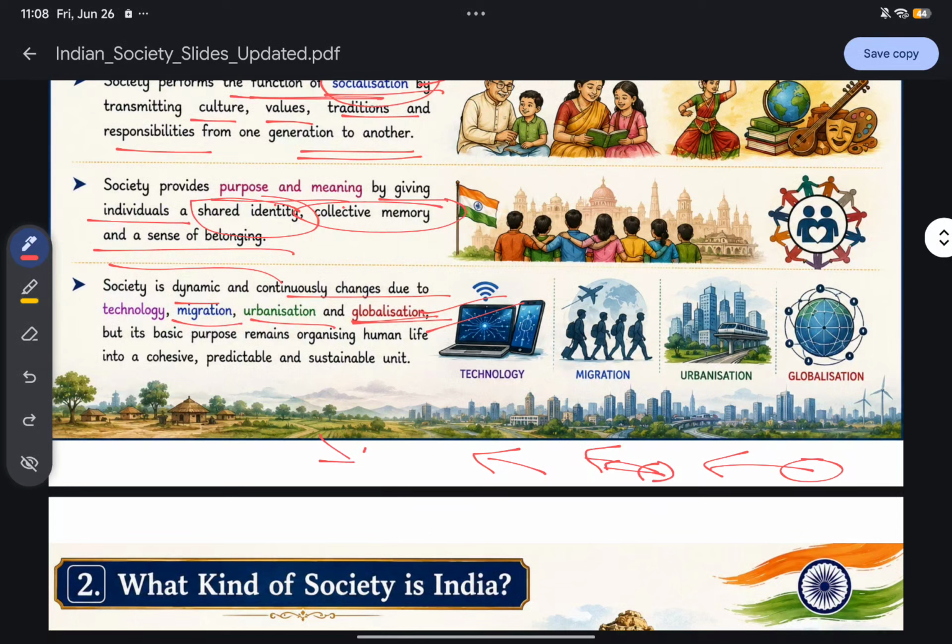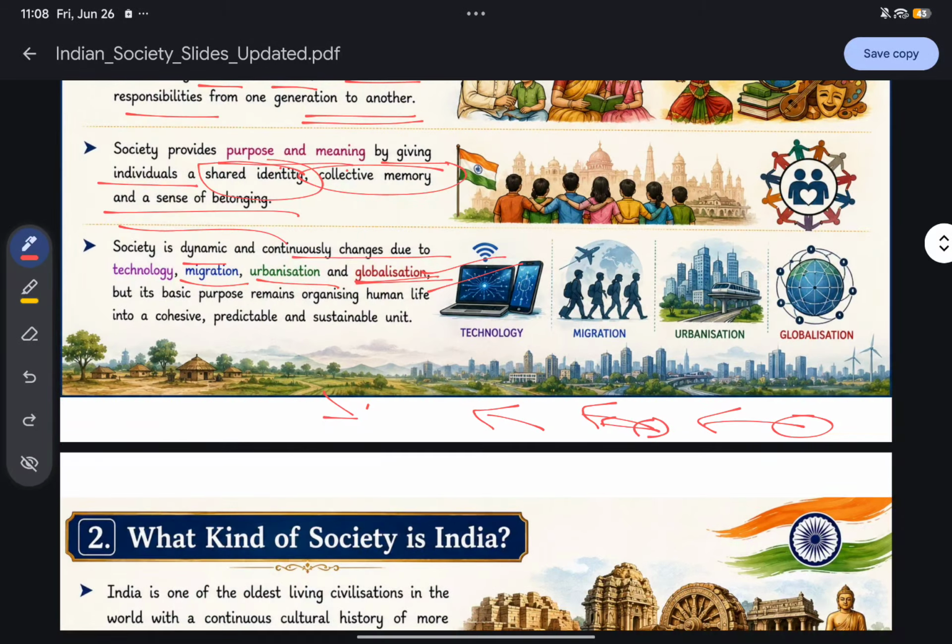And now the whole Delhi population, the majority of the population, is celebrating the festival of Chhat Puja of Bihar and UP. So that's why I'm saying the society is dynamic, society is continuously changing. Why? Due to globalization, urbanization, migration, and technology also. But despite that society is dynamic, continuously evolving and changing, the basic purpose of society is organizing human life into a cohesive, predictable, and sustainable unit. That remains the same.